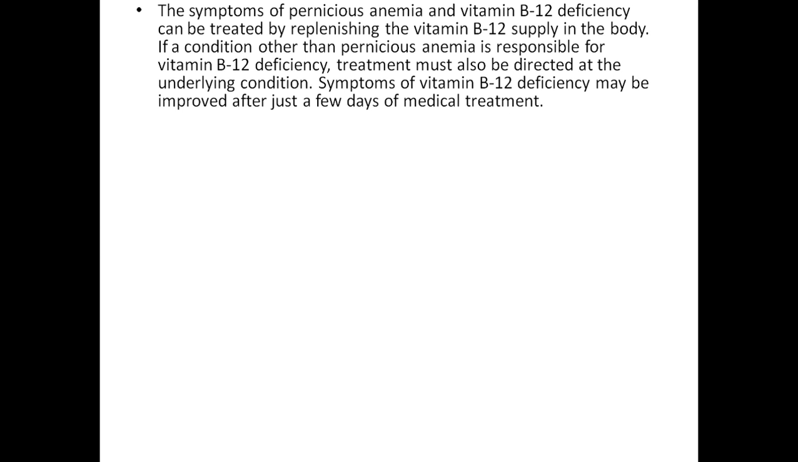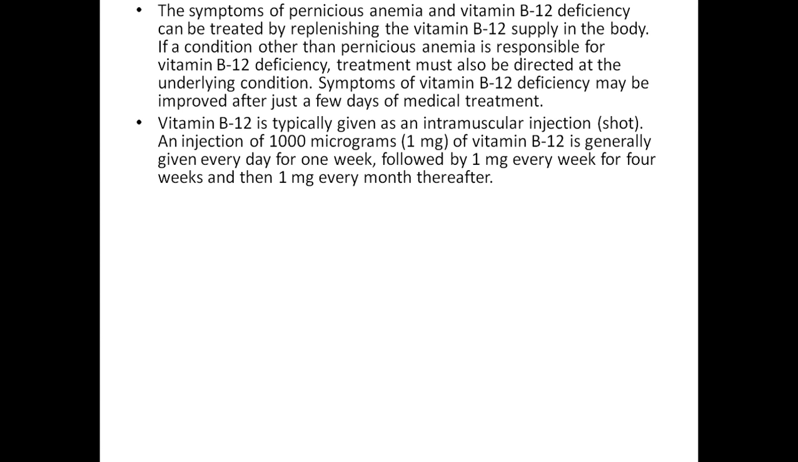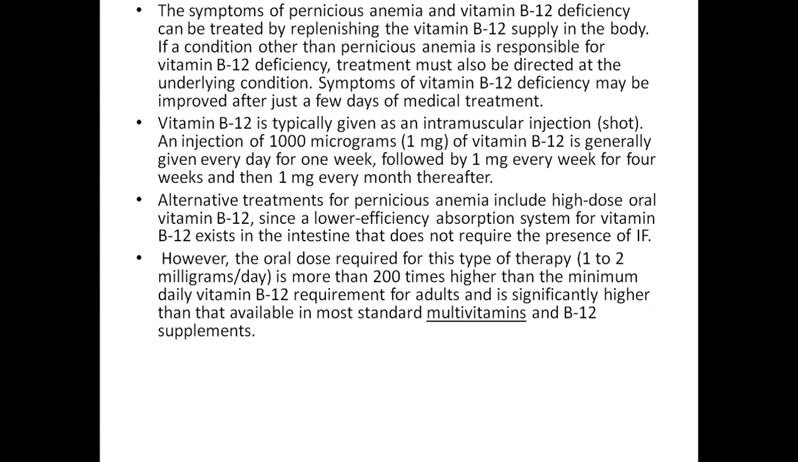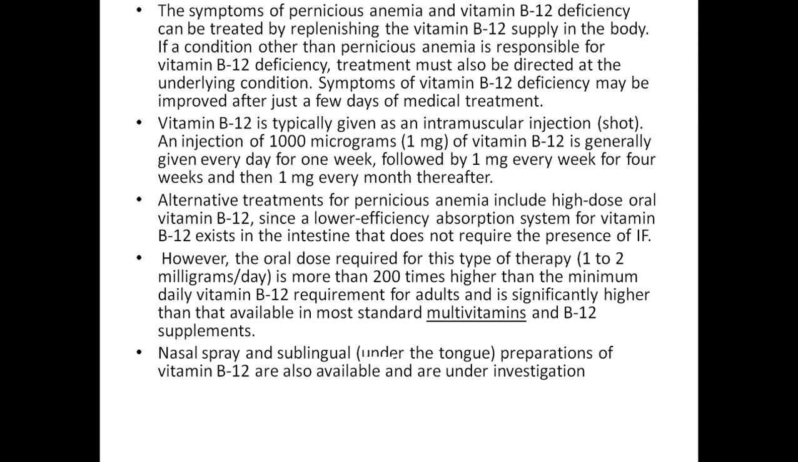If pernicious anemia is responsible, vitamin B12 is given as IM injections, generally 1,000 micrograms given every day for 1 week, followed by 1 milligram every week for 4 weeks. Alternative treatment is a high dose of oral vitamin. The oral dose required is more than 200 times higher than the minimum daily vitamin B12 requirement for adults. Nasal spray and sublingual forms are also available.